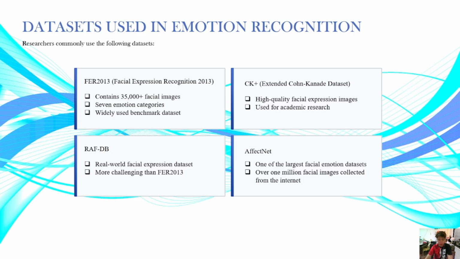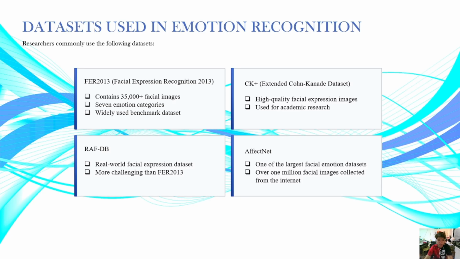Next we also have here the AffectNet. Okay, so the AffectNet is one of the largest facial expression data sets containing over 1 million facial images collected from the internet and manually labeled with different emotions and facial expressions. It is widely used for training and evaluating advanced emotion recognition systems. So it is used in emotion recognition research, deep learning applications, human-computer interaction, healthcare, marketing, and artificial intelligence research.